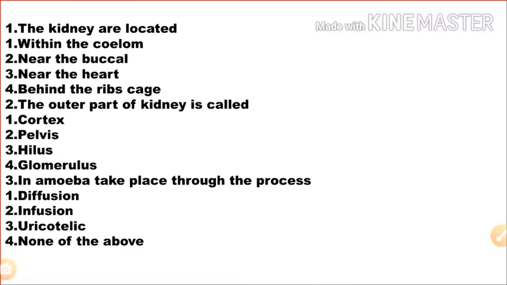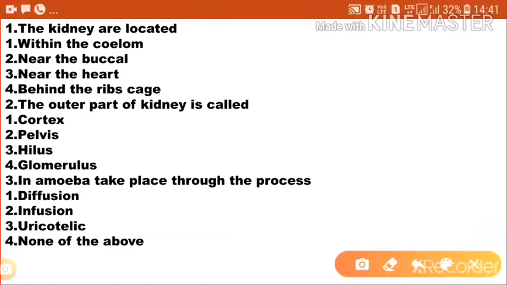Today we are going to discuss MCQs on the excretory system of a human being. The first question: the kidneys are located. Option 1, within the column; option 2, near the buccal; option 3, near the heart; option 4, behind the rib cage, or under the rib cage. So the kidneys are located behind the rib cage or under the rib cage. Option 4 is the correct answer.